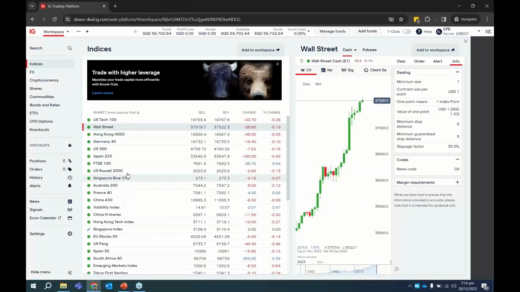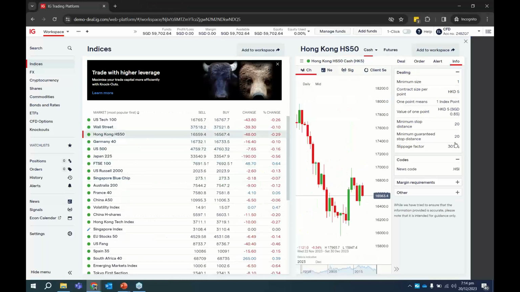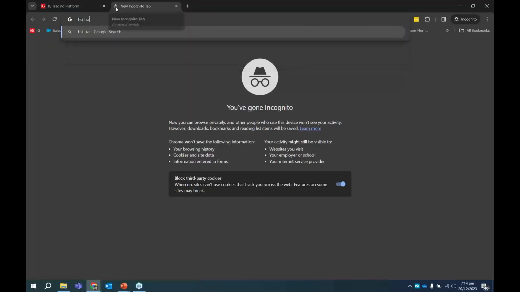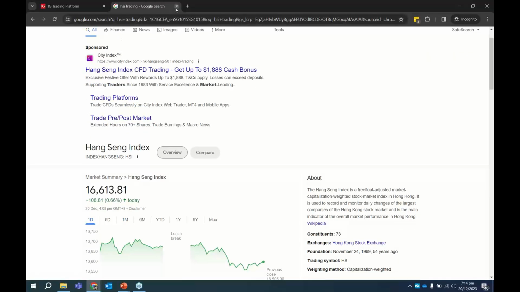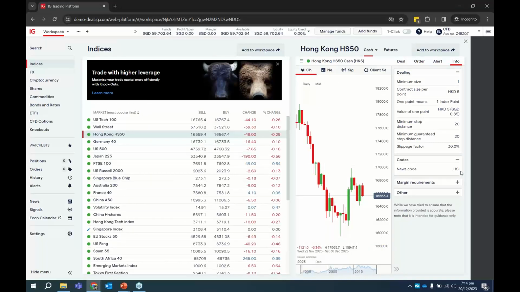So very similarly for all our products, if you go to the product, you will see a product code, HSI. So search HSI trading example. Hang Seng Index. So it's quite easy to find if you are just looking at the code. But of course, if you cannot find anything, just feel free to drop us a call. Then we can actually share with you more. So the first one is the indices.